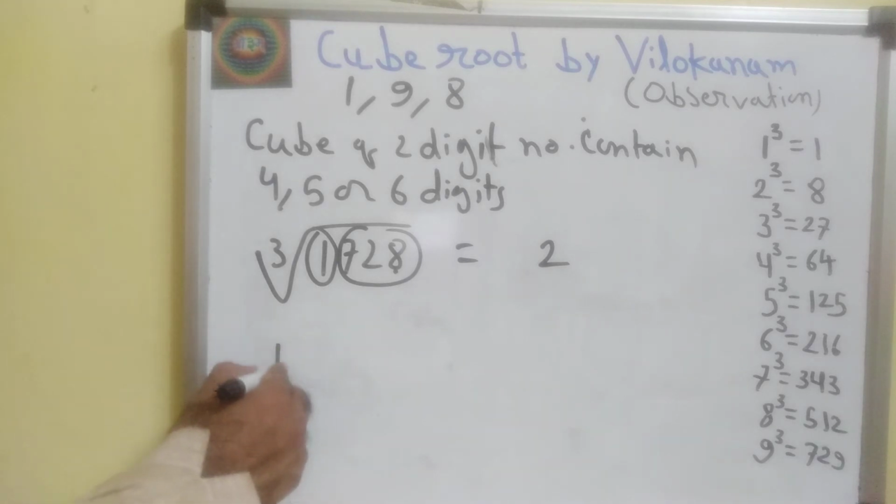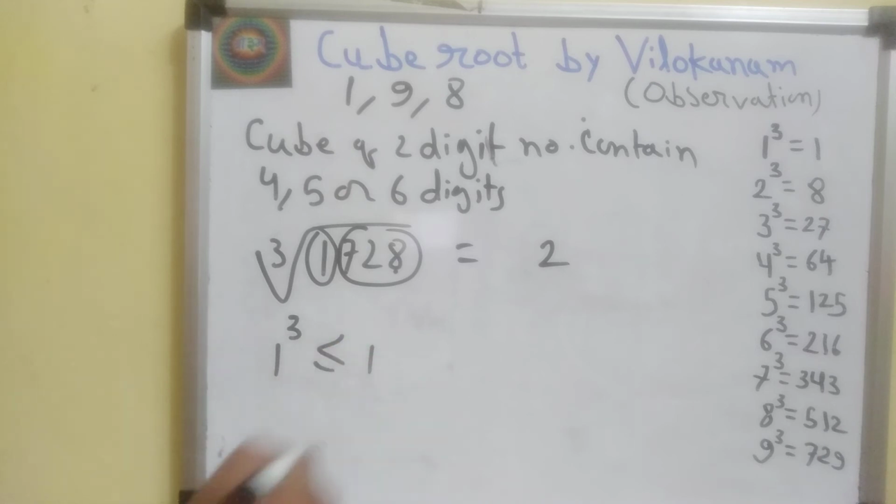Here 1 cube is smaller than or equal to 1. So first digit is 1 only. So our answer is 12. Cube root of 1728 is 12.